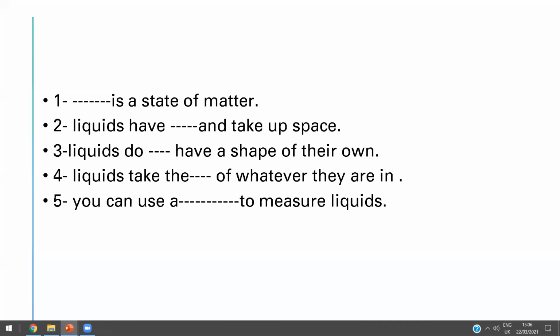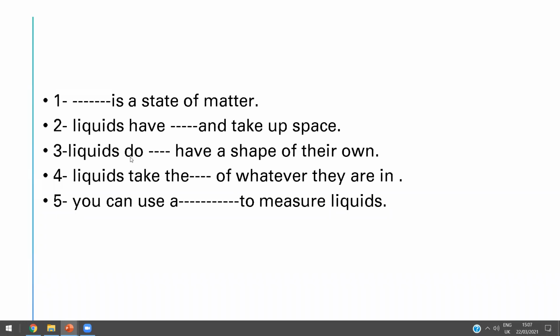Fahad, mute your microphone. Yes, Uday. Answer me, Uday. Do liquids have a shape of their own or no? No. No, amazing. So we can say liquids don't have a shape of their own. Thanks a lot, Uday, super boy.